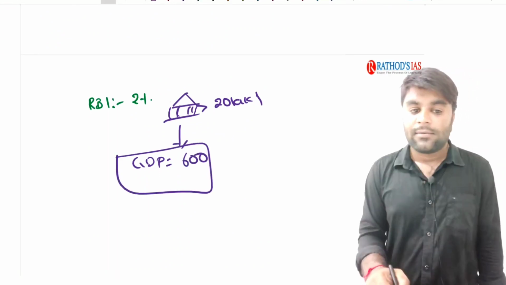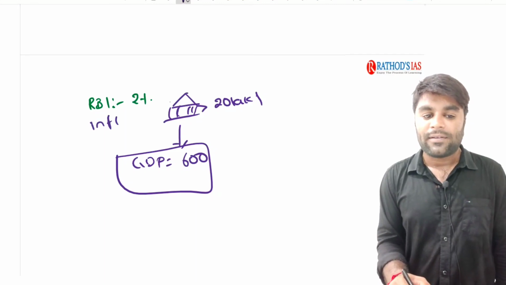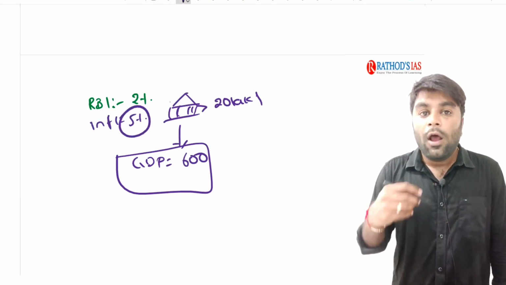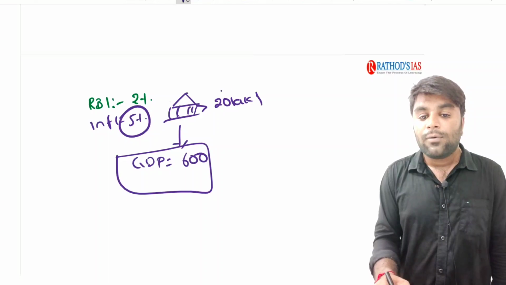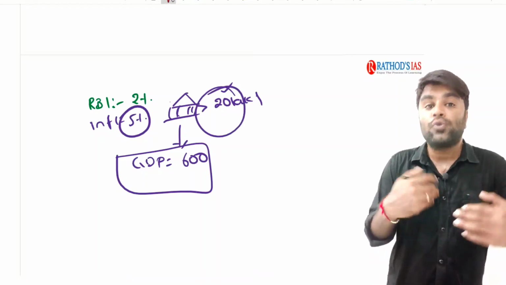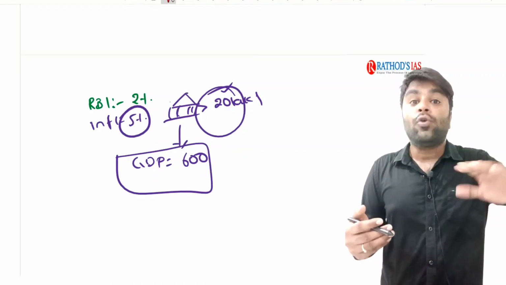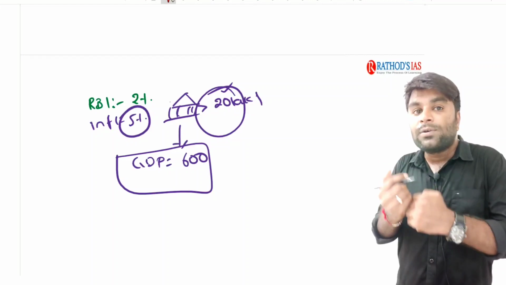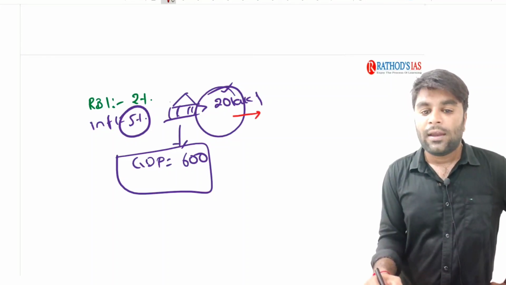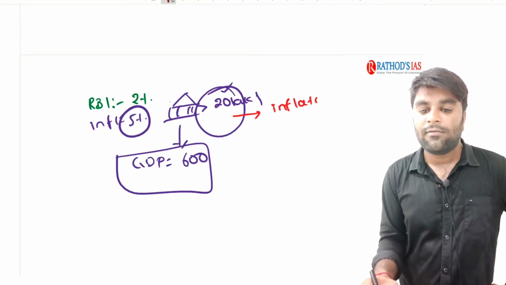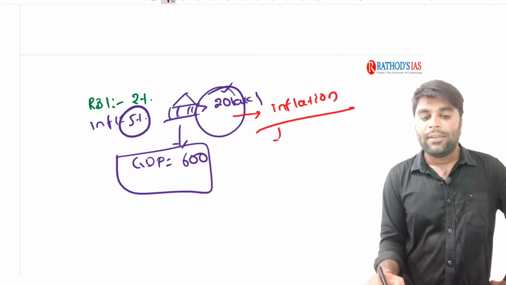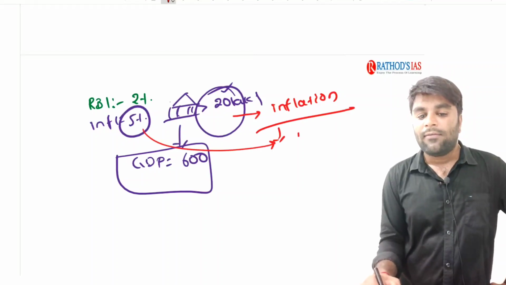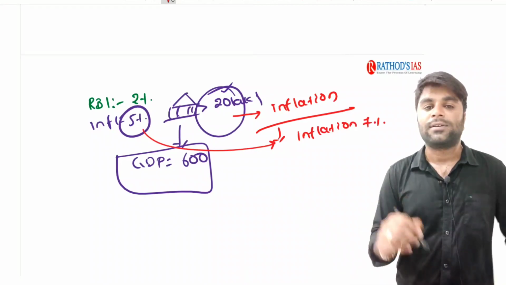But understand guys, earlier the inflation is 5%. Earlier the demand for the goods and services is just 10 lakhs. Now the demand for the goods and services is increased to 20 lakhs. Now the people are demanding 10 lakhs extra worth of goods and services in the economy. When the demand for the goods and services increases, don't you think it is going to create inflation? It is going to lead to inflation. Let's consider the inflation got increased to 7%.